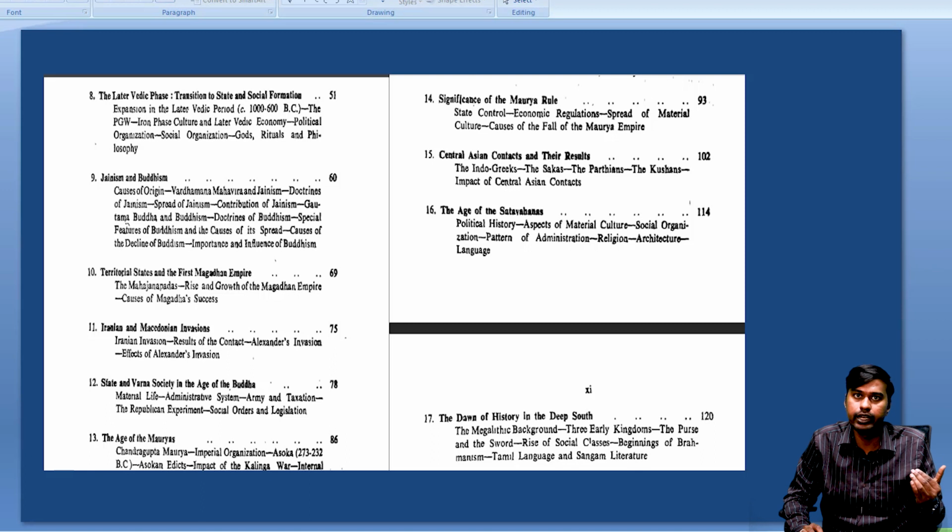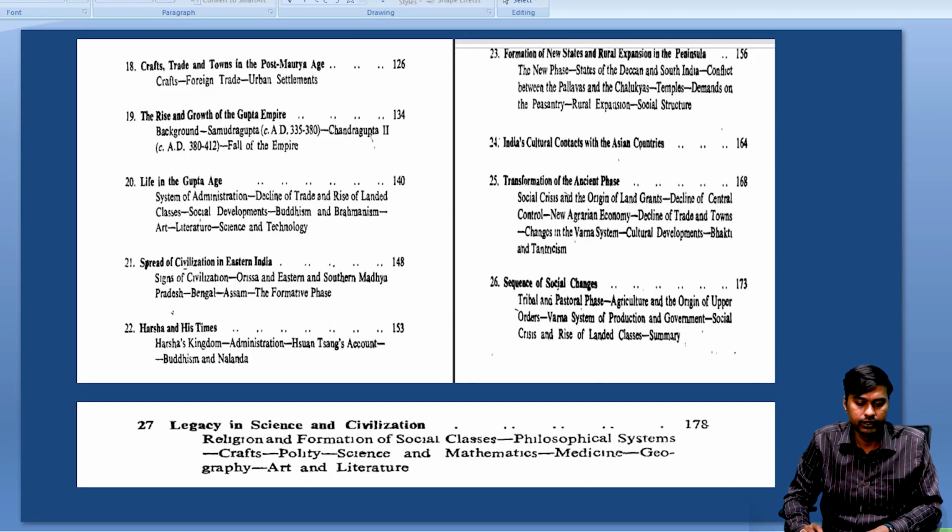It can be any data, timeline, the contribution of the kings, or any important diagrams which are available from these NCERTs. It would be highly advisable from our side. Kindly make notes on that particular aspect and prepare for this examination.